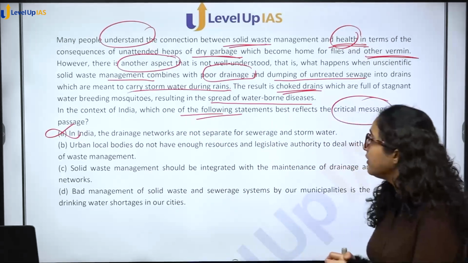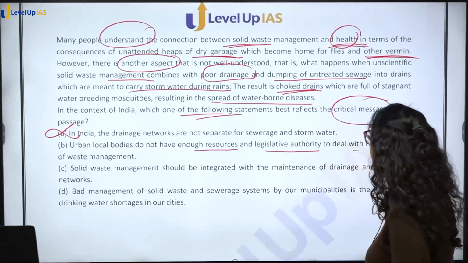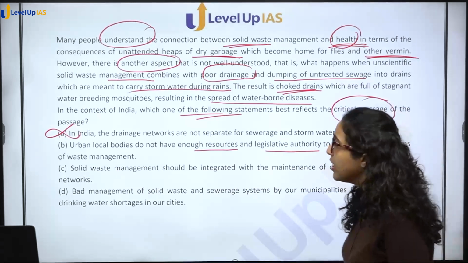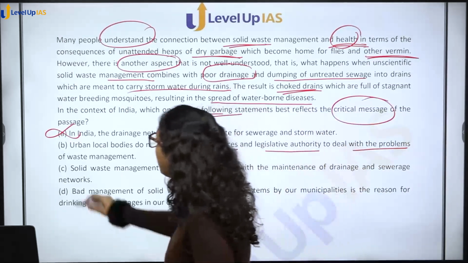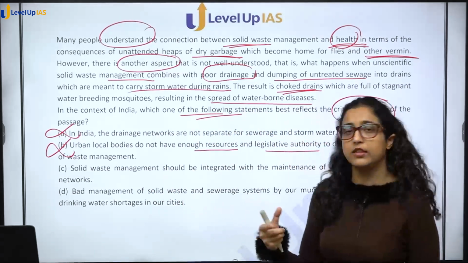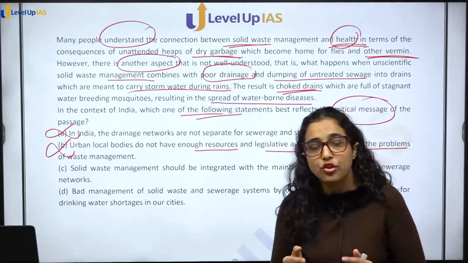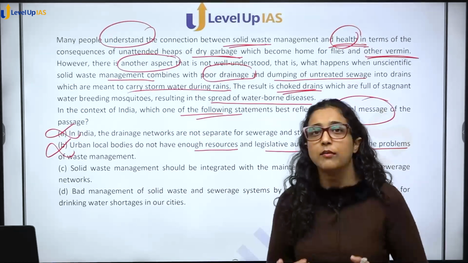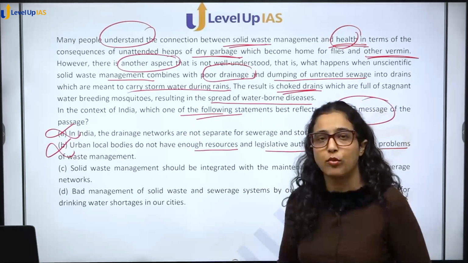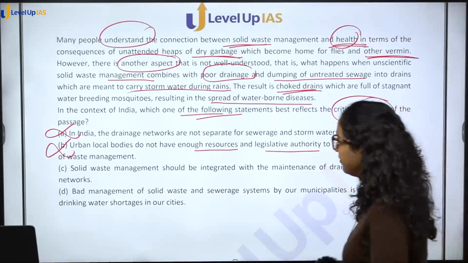Urban local bodies do not have enough resources and legislative authority to deal with the problems of waste management. इसके बारे में तो we have not talked about this कि urban local bodies के पास इतने resources हैं या नहीं. We are talking about solid waste management. It should be done in the correct manner, but we are not saying कि urban local bodies के पास इतनी authority और ये सब resources ही नहीं है.